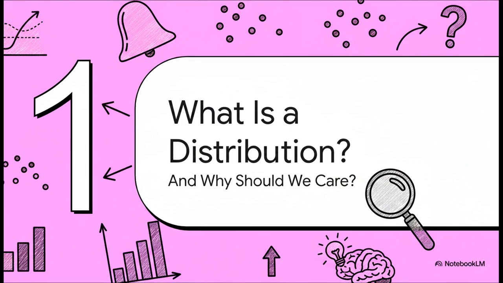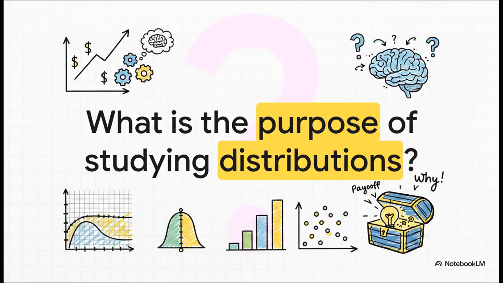All right, so first things first. Before we touch a single formula or get lost in any jargon, let's tackle the most important question right up front. What on earth is a probability distribution? And maybe more importantly, why should you or I care? And really, that's the best place to start, not with the what, but the why. Why do data scientists, engineers, economists, you name it, spend so much time on this one concept? What's the big payoff for getting your head around these things? Because trust me, there is a huge payoff.